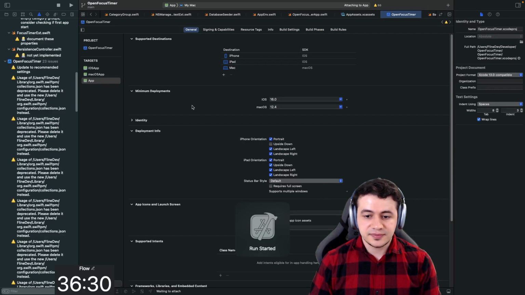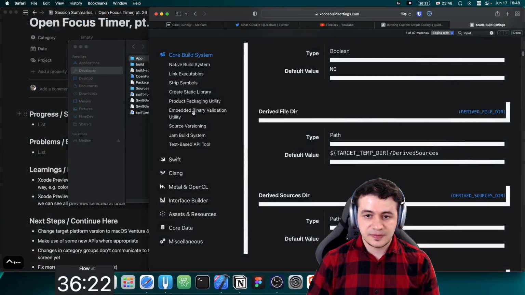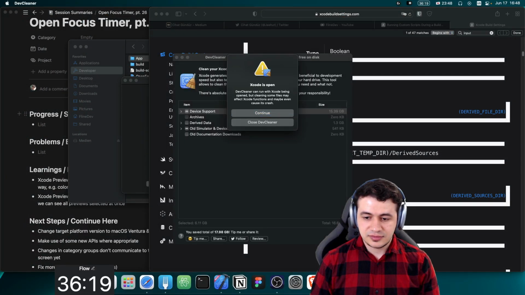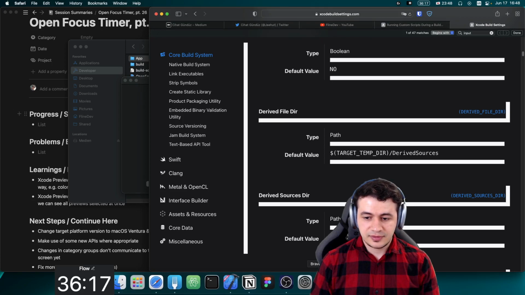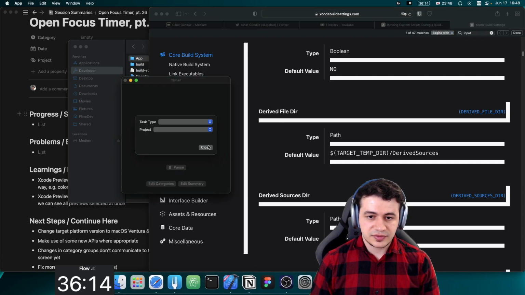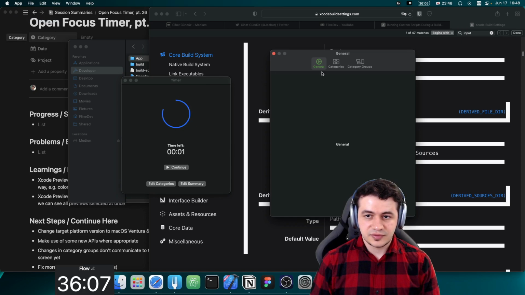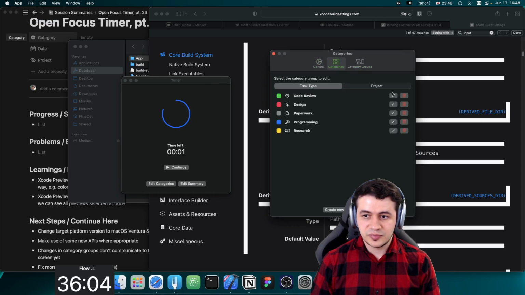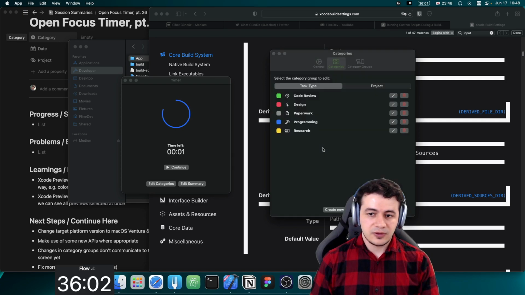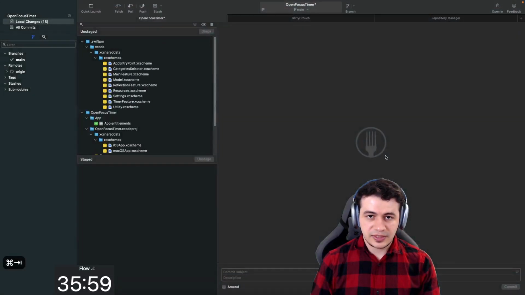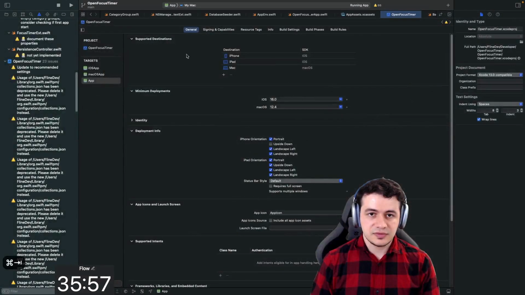Supposed to build faster, and this is not a huge project, but it's a clean build probably. Let's quit that. All right, here's our app. It still works as expected. And pause. We have the preferences with the categories and the category groups. Everything works like before. All right, so the app is working as before and it's building, and I built from this new app target, so this is working.